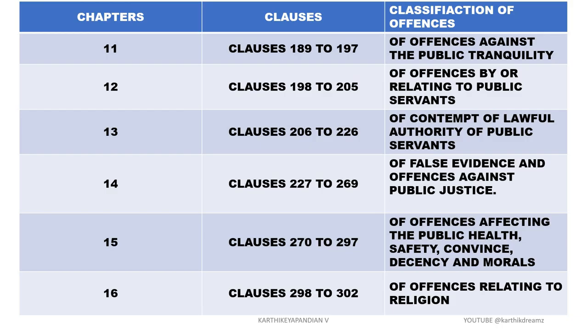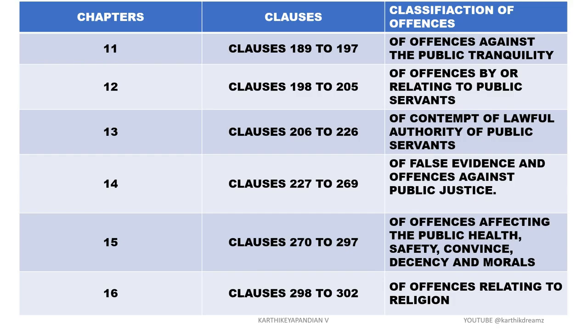In chapter 12, we have clauses 198 to 205. In 198, this topic will come under offences by or relating to public servants. Public servants disobeying the law with intent to cause injury to any person. So any public servant who tries to disobey the direction under law, and unlawful engagement in trade, unlawful buying and bidding of property, personating a public servant, and all those things will come under this particular chapter.